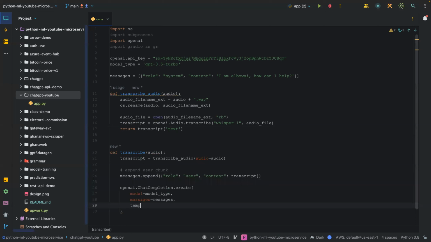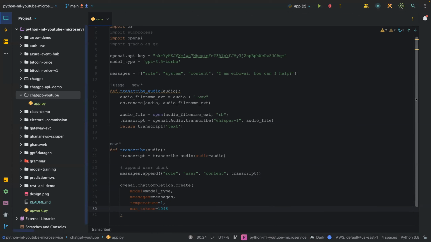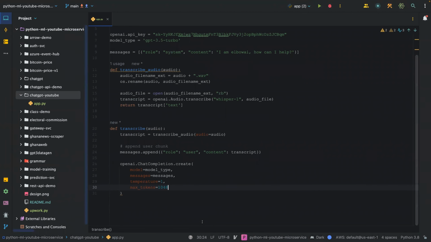Then we're also going to pass the temperature, which we're going to say 1. And then possibly the max tokens, which is 1048. It can be more than that, but let's just stick to 1048 for now. You can also pass in other parameters, but I'm just going to stick with these few ones.